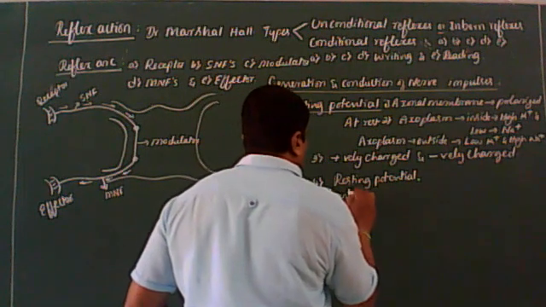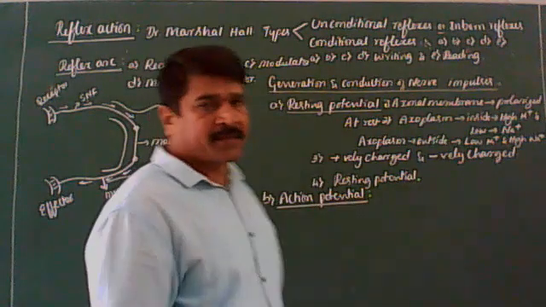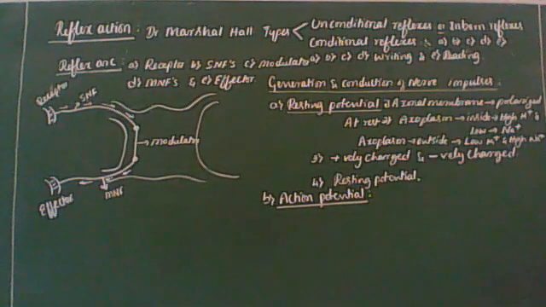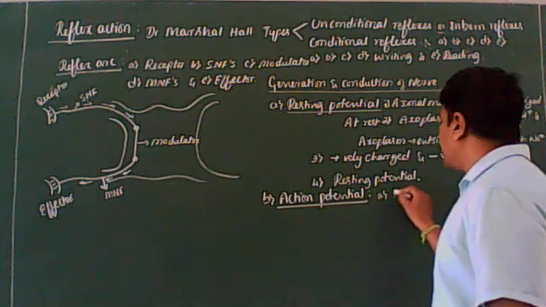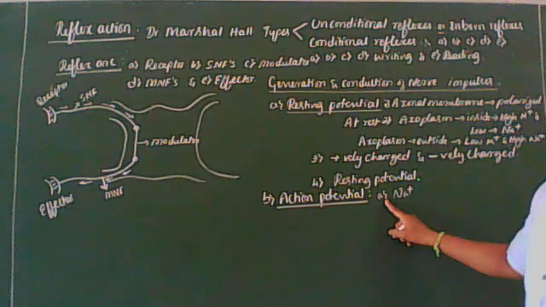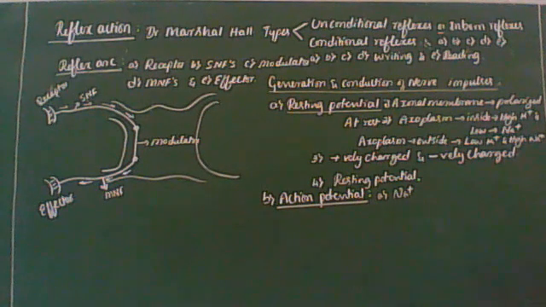Okay. Next, let us come to the action potential. Look at the board. Now we'll discuss the action potential. Listen. When a nerve fiber is stimulated, the permeability of the membrane to Na plus ions is greatly increased at the point of the stimulus.